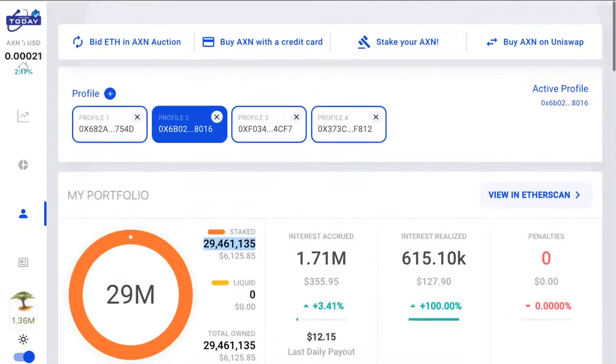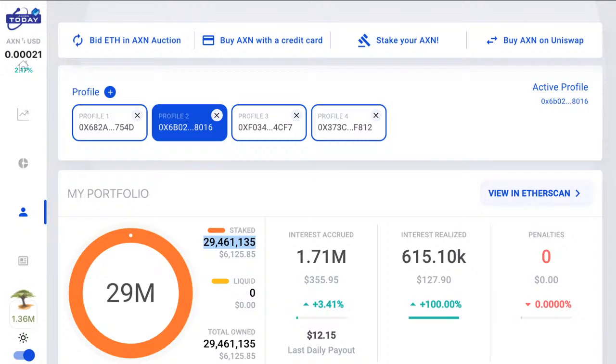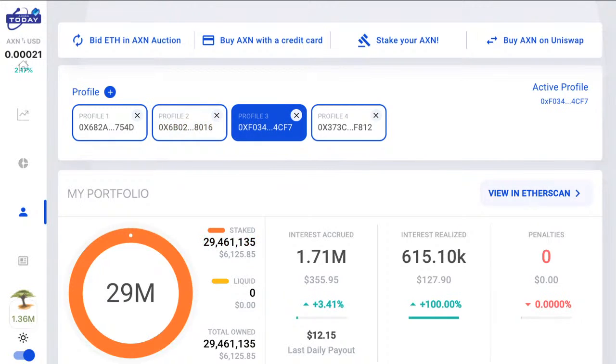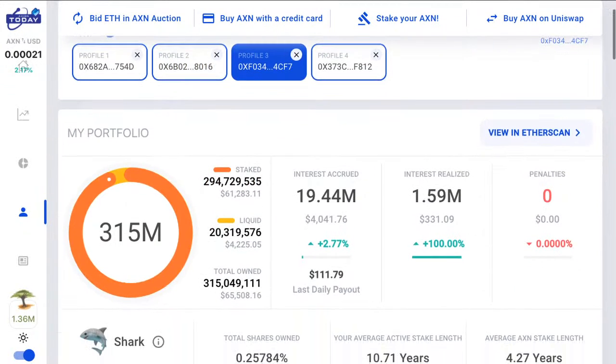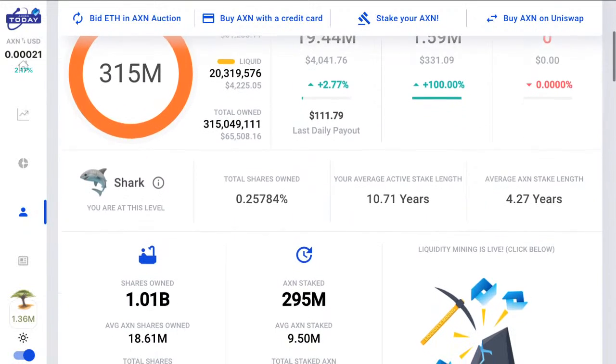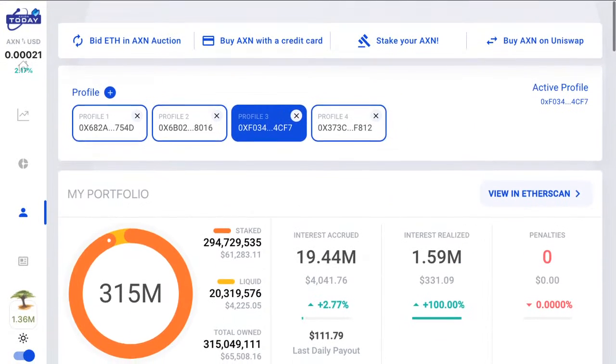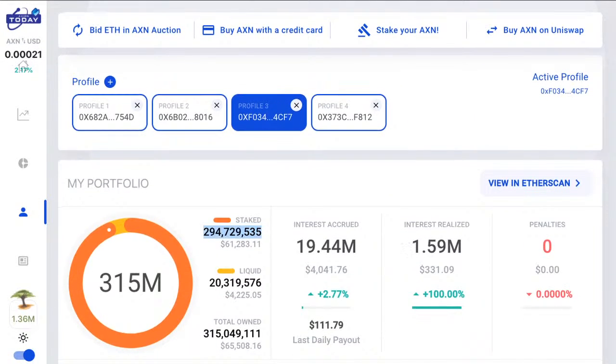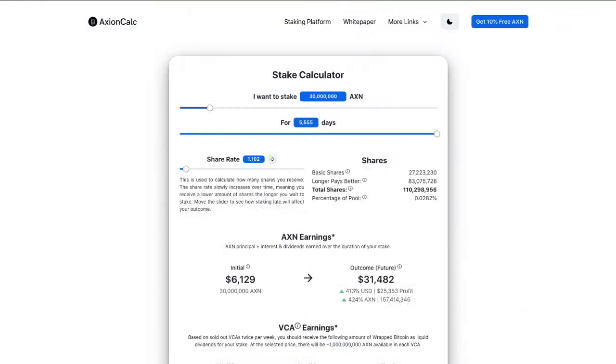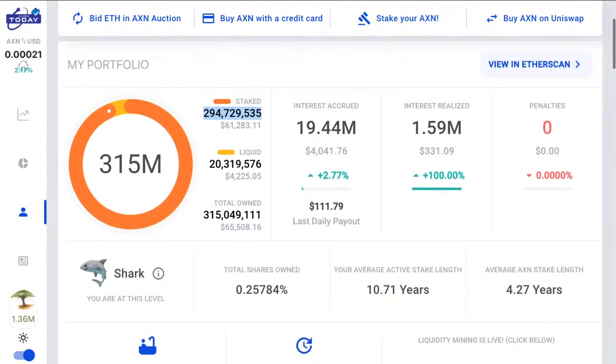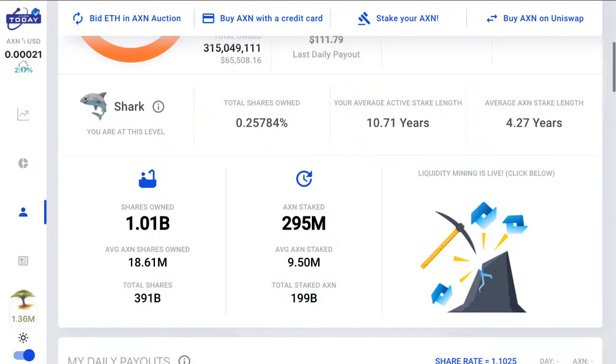Let's move up to profile 3, and this profile is much bigger. They've got quite a hefty investment, 294 million and 61,000 invested, and they've got 0.25. So let's check that out. We're going to take that amount and plug it into the calculator for 15.2 years. That would give them 1.08 billion shares. So we can see what they've got here at the moment: they've got 1.01.